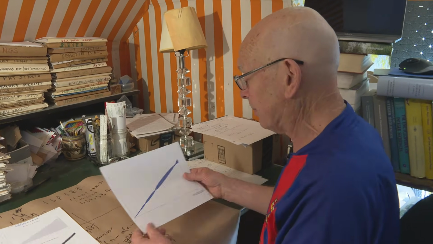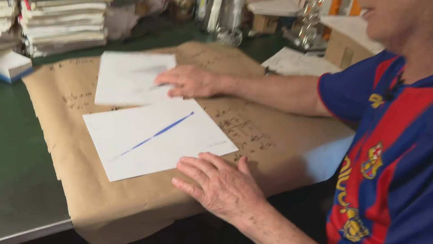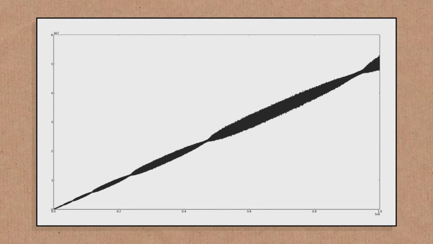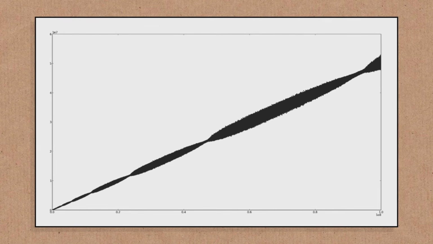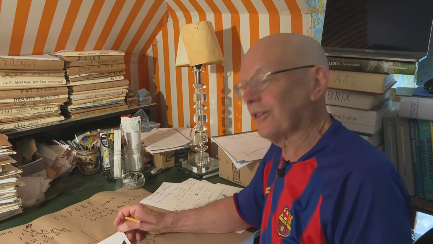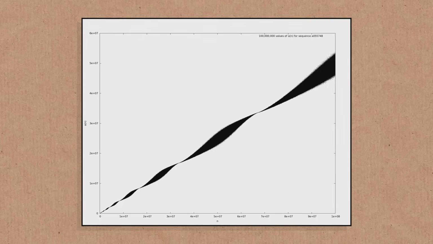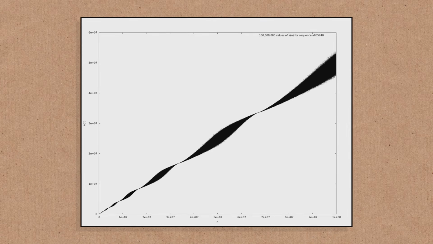Not proven. Here's a picture of 100 million terms that I got from Douglas Hofstadter, who invented the sequence. And you can see beautiful ribbon-like structure, but no proof. It could die at any moment. Beautiful. You've got another one. And it's a variant, slightly different rule, but an even more striking picture. Look at this ribbon-like thing. This one we know exists. It's just a beautiful picture, a beautiful graph.